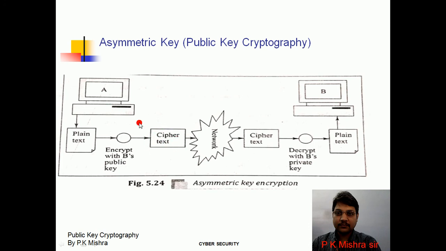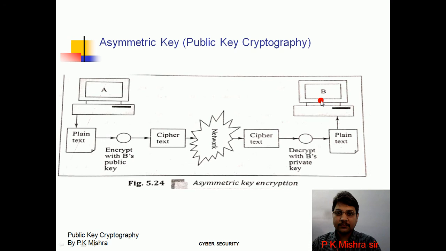A will send this ciphertext in the network, and at the receiver end B will receive it. B will use his own private key to decrypt the message and receive the plain text.